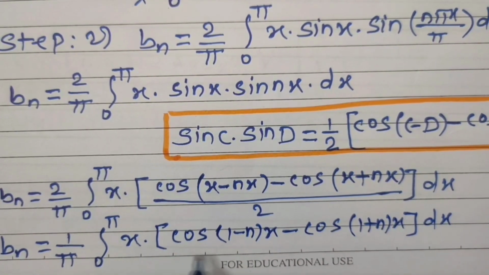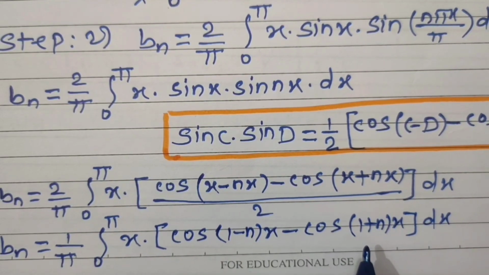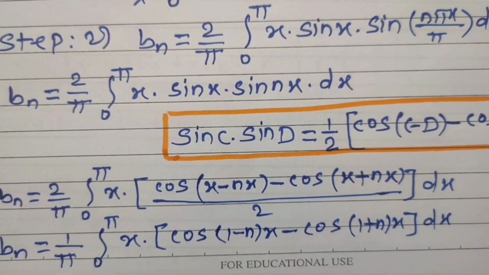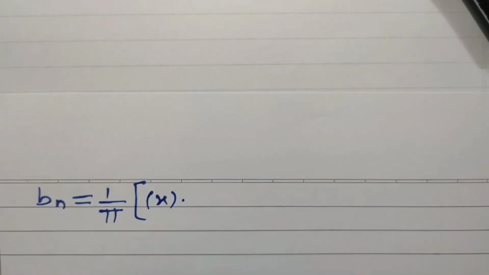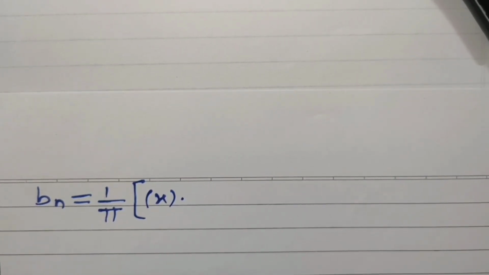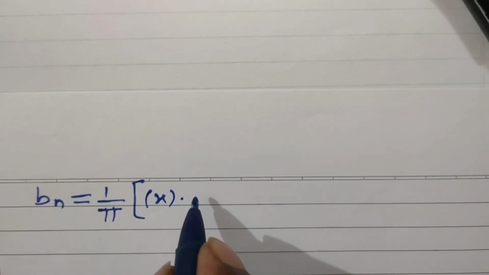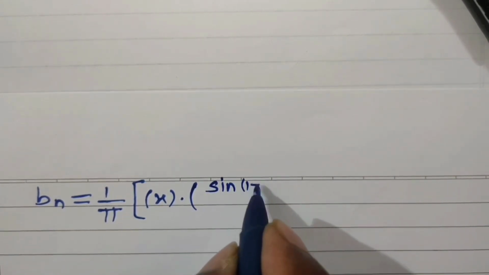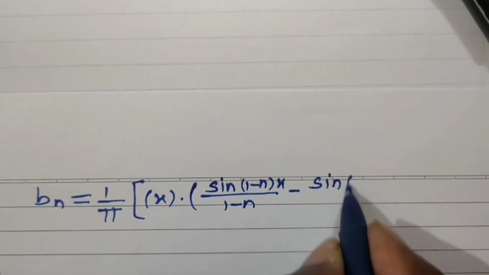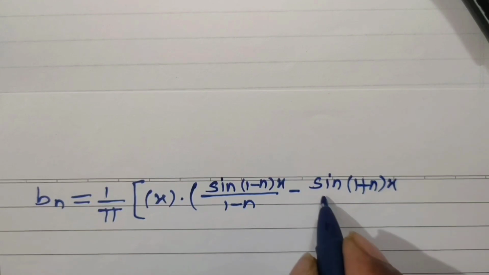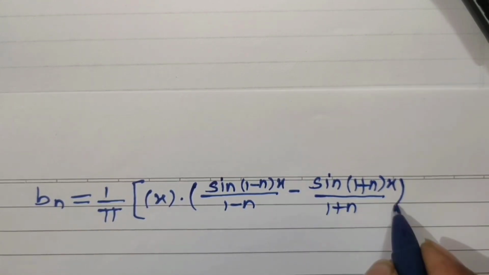This is an algebraic function and this bracket is a trigonometric function. So applying the special formula of integration by parts, we can evaluate this integral. Hence Bn is equal to 1 upon pi into bracket, first function x as it is, integral of second function, that means integral of the bracket, that is integral of cos of 1 minus n times x is given by sine of 1 minus n times x divided by 1 minus n, minus sine of 1 plus n times x divided by 1 plus n.